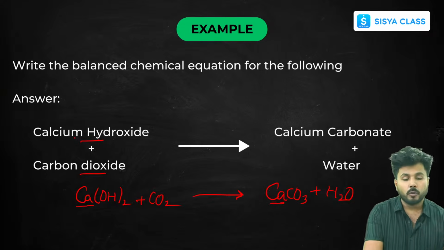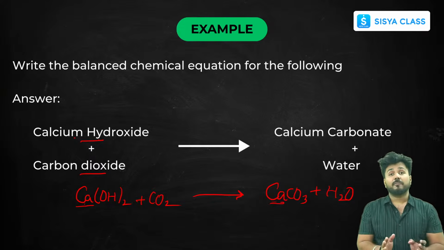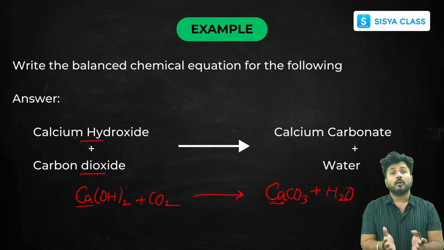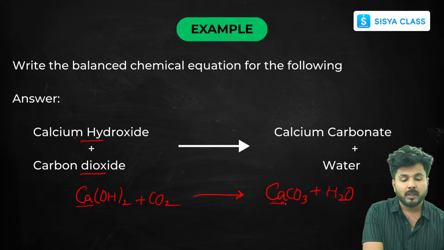Okay, so as you can see, because we'll have very little time for balancing a chemical equation or solving a question in board exams, let's now try to solve it without forming a table. Here calcium has one atom, and here also calcium is balanced. Moving further to carbon, carbon is 1 here and 1 here too. So carbon is also balanced.